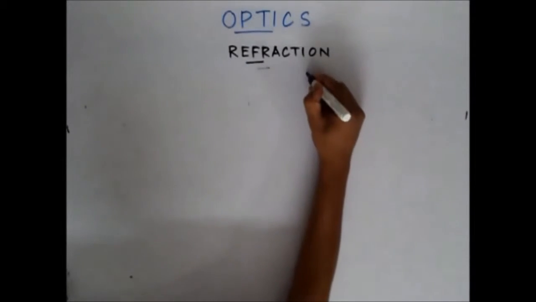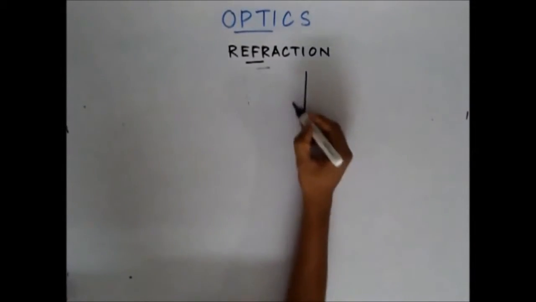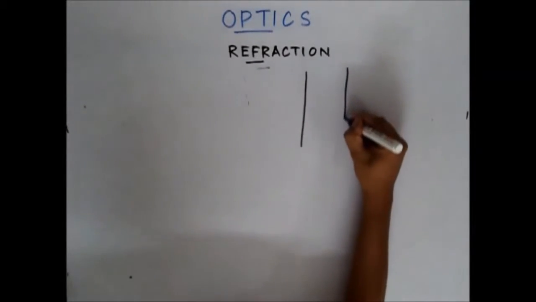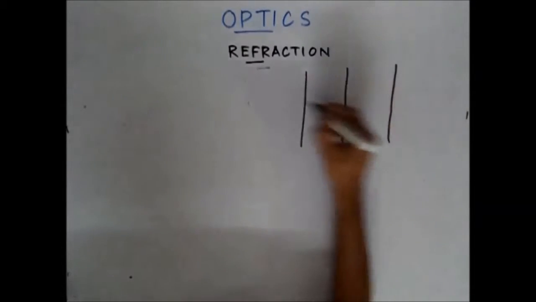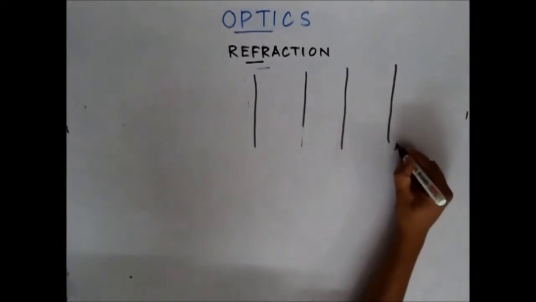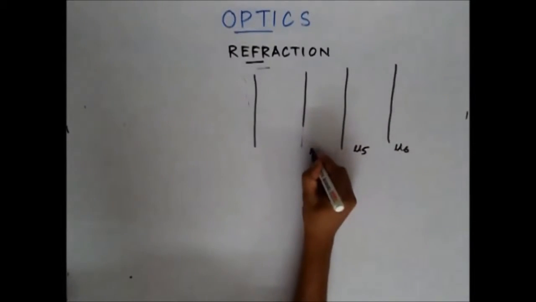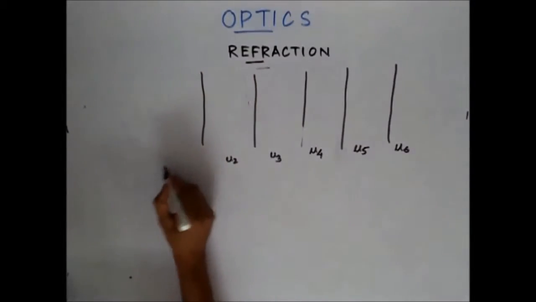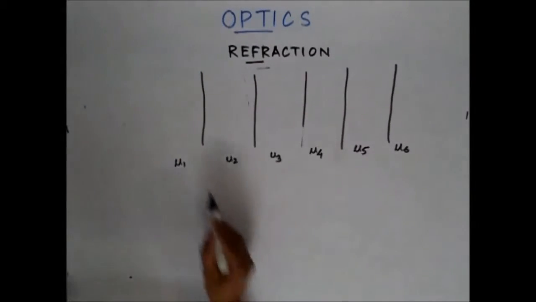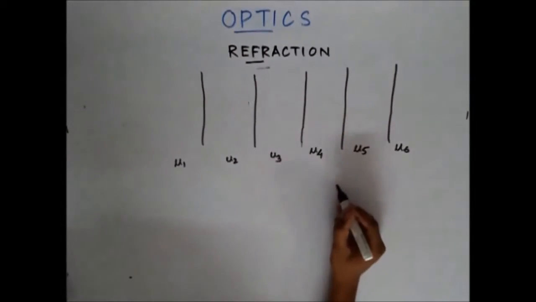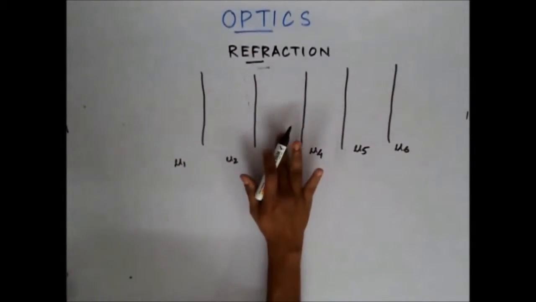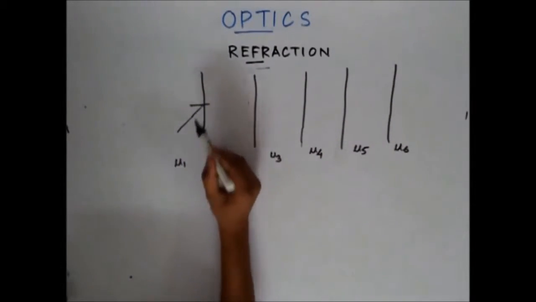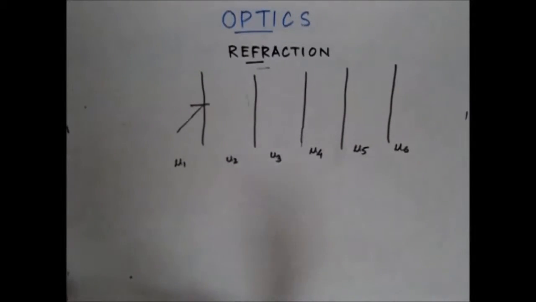Let's say that there are 6 parallel surfaces. This is medium 1, this is medium 2, this is medium 3, this is medium 4, this is medium 5, and this is medium 6. A light ray is incident on medium 1 at an angle theta 1.